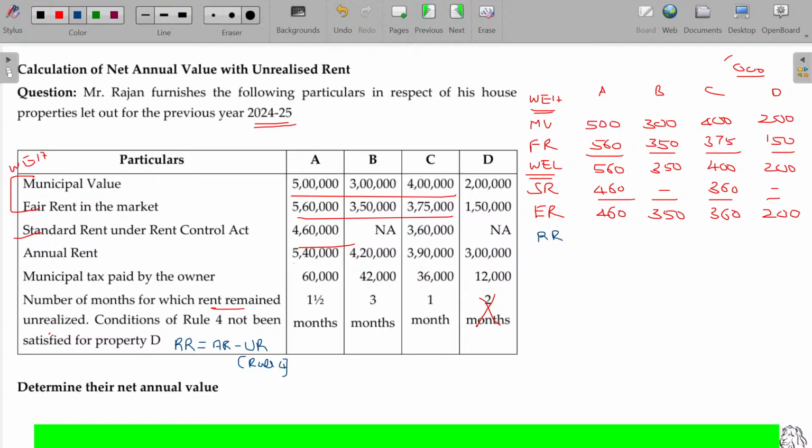Okay, annual rent 5,40,000. 1.5 month rent remains unpaid. Then 10.5 months rent you have to calculate. In this case, 10.5 divided by 12. Come on, tell me. 5,40,000 for the 12 months in rent. Annual rent means 12 months. If it is let out, what could be the rent? That will be the annual rent, which is 5,40,000.